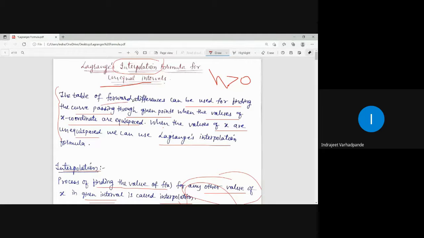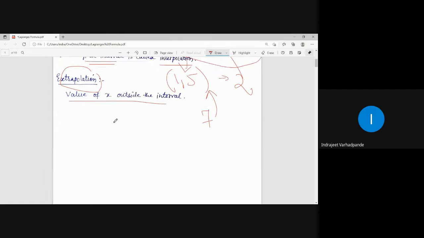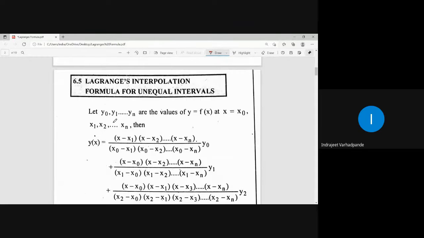The table of forward difference is used when x coordinates are equally spaced, and Lagrange's formula is used when the values are unequally spaced. You will see that the difference between the two terms is never constant. It may or may not be, right? So accordingly, we will have to apply the above-said formula. So how is Lagrange's interpolation formula given?